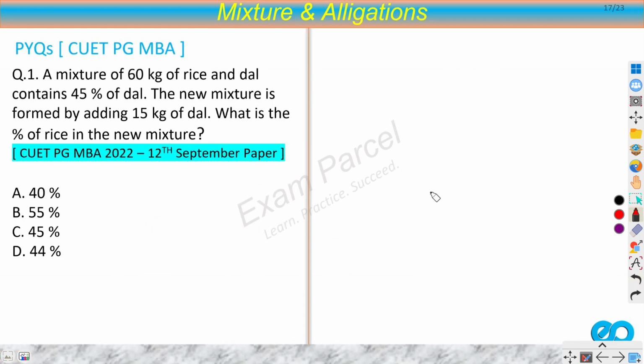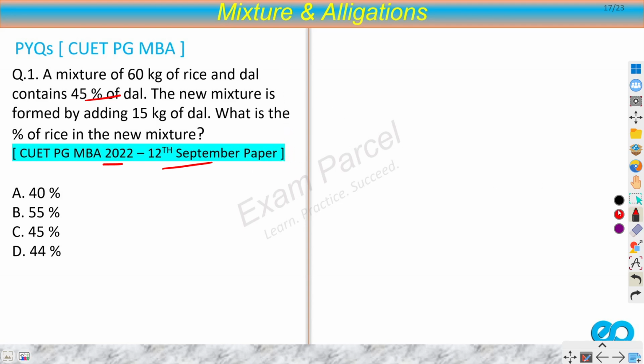Okay, so now we can start our questions. The first question is from CUET PG MBA 2022 12 September paper. The question says: a mixture of 60 kilograms of rice and dal contains 45% of dal. The new mixture is formed by adding 15 kilograms of dal. What is the percentage of rice in the new mixture?